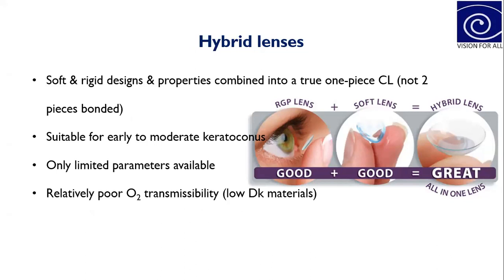So you have a central part RGP and a peripheral part soft lens. The central RGP lens basically gives good vision, whereas the peripheral soft part of this lens gives more comfort for the patient.